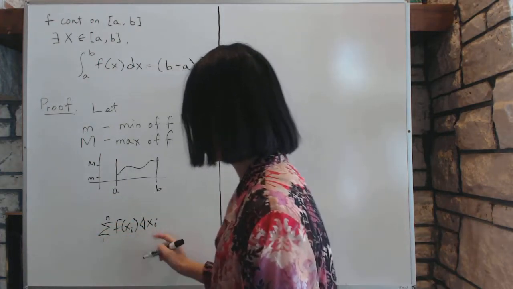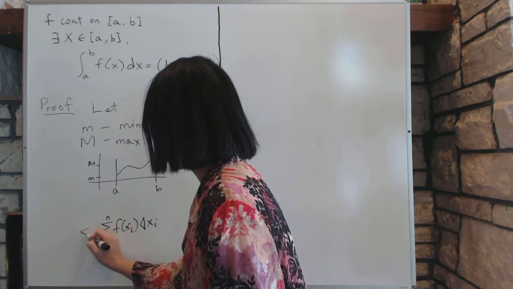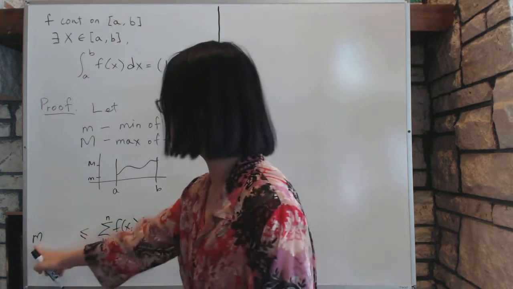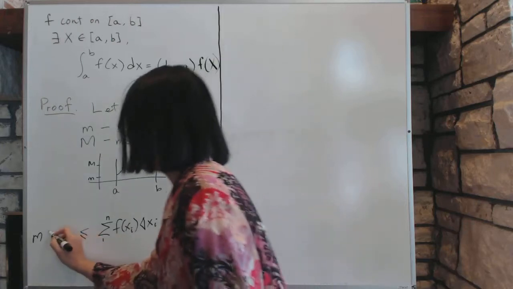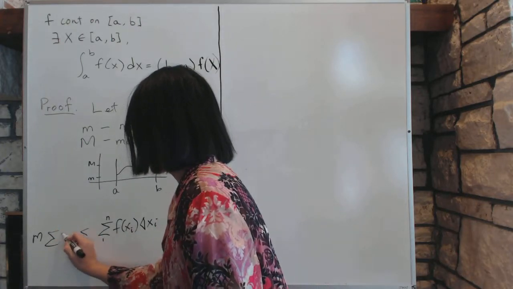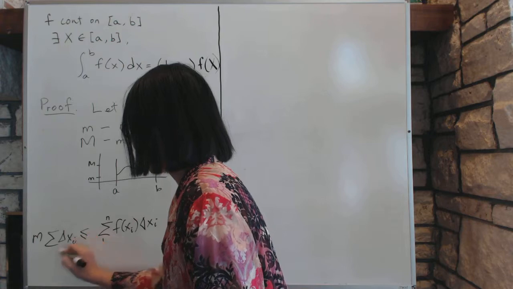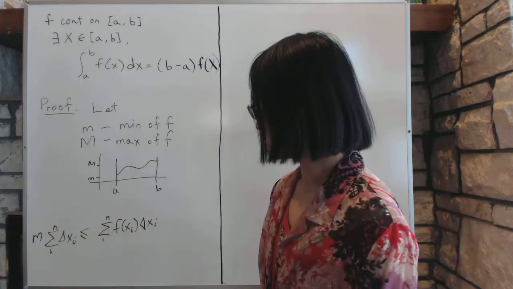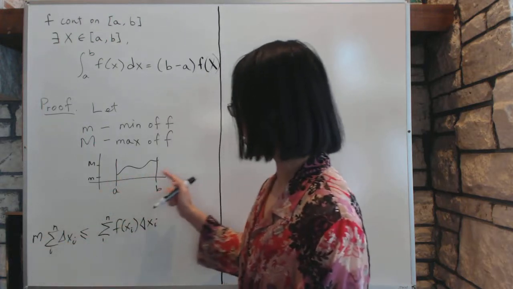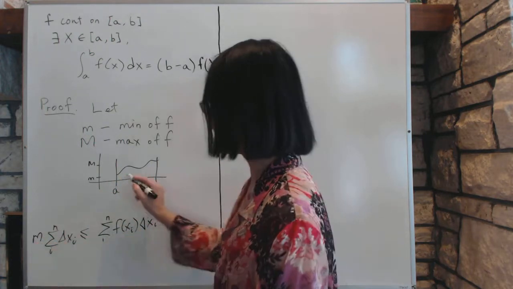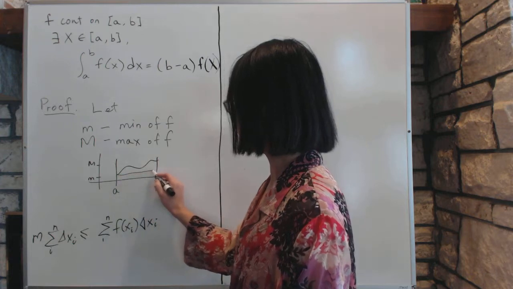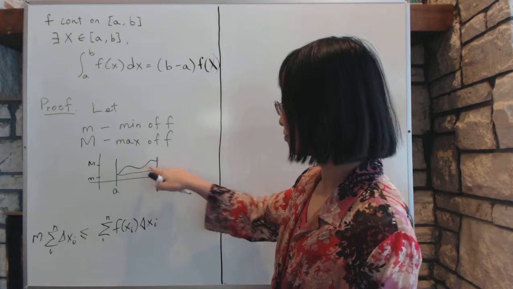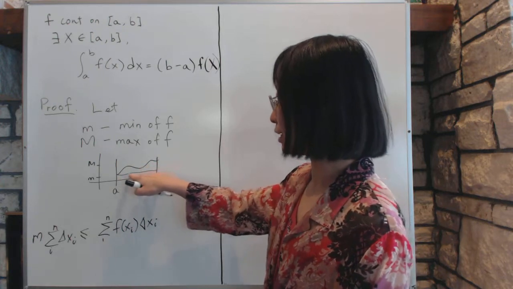We claim that this is bigger than or equal to the summation of m delta xi, with i from 1 to n, because we simply replace f with the smallest value, which intuitively makes sense, because this is roughly the area under the curve, and that is the least it can be.